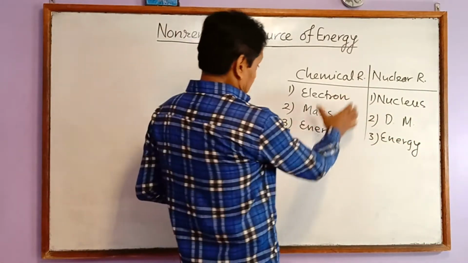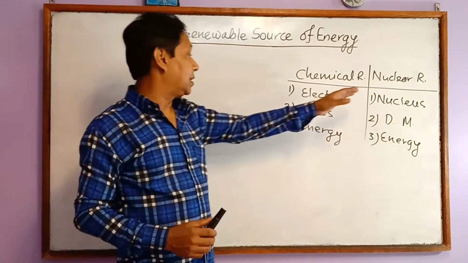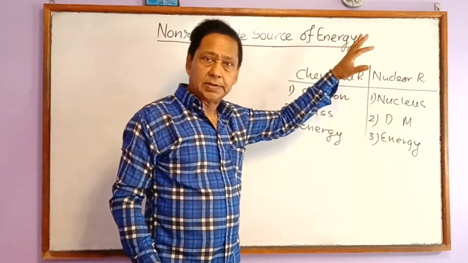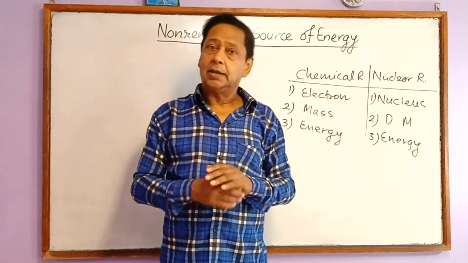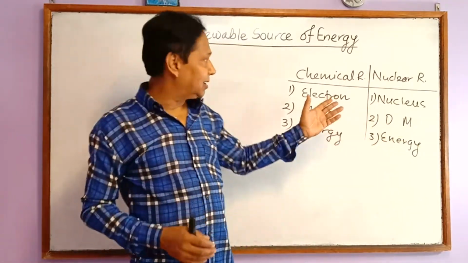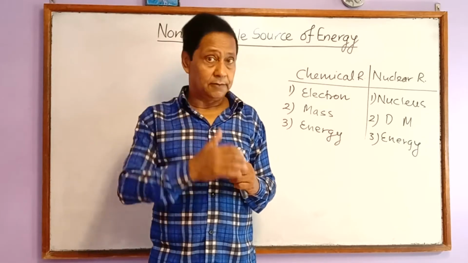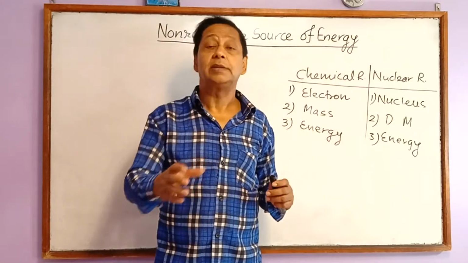These are the basic differences between nuclear reaction and chemical reaction. We can go through other differences also, but at this level we don't have to go into detail. Now, let's talk about the types of nuclear reaction. We were taught about types of chemical reaction in chemistry.